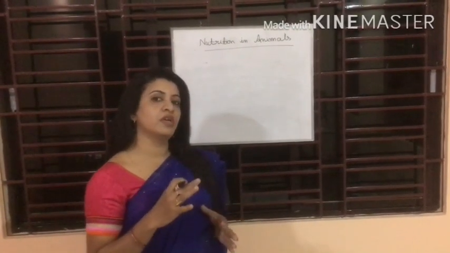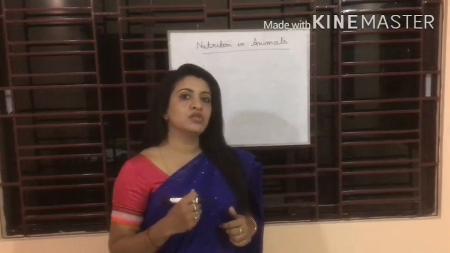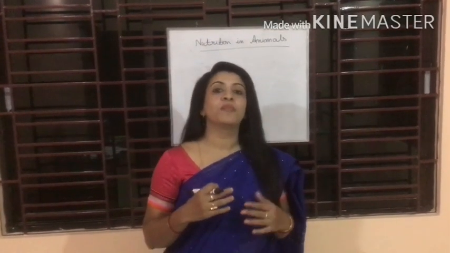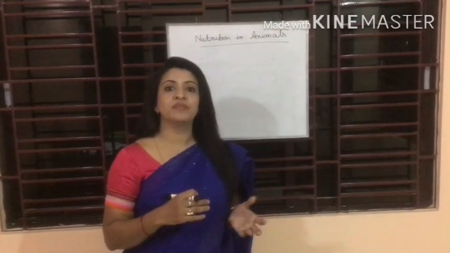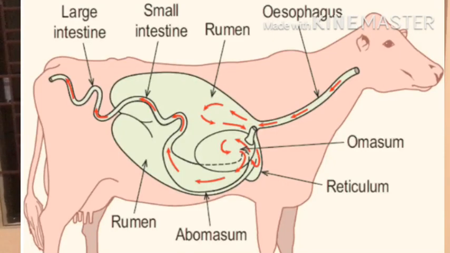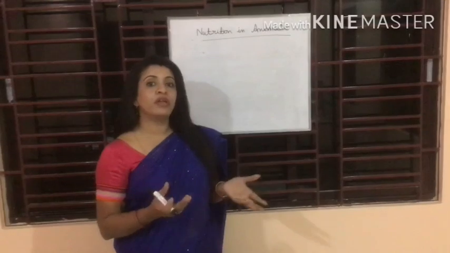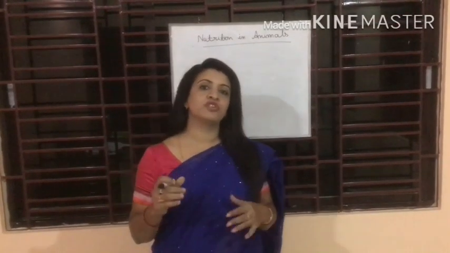Now it is very difficult for human beings to digest raw plant parts. But these animals have special chambers in their stomach, which we call the rumen; they have a 4-chamber stomach.